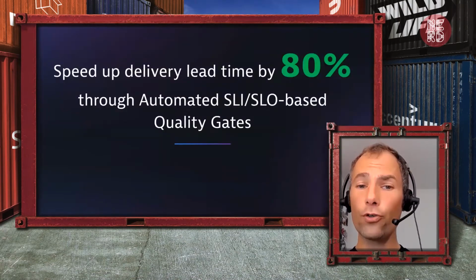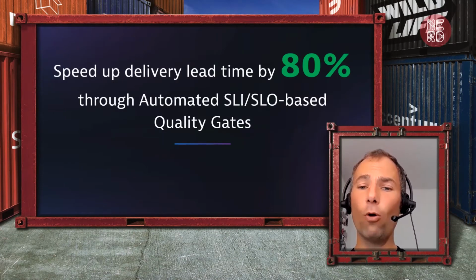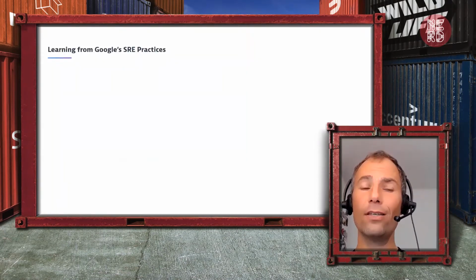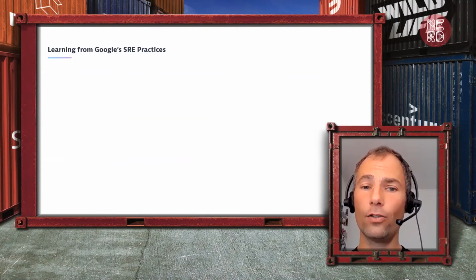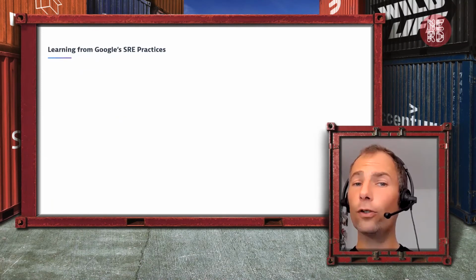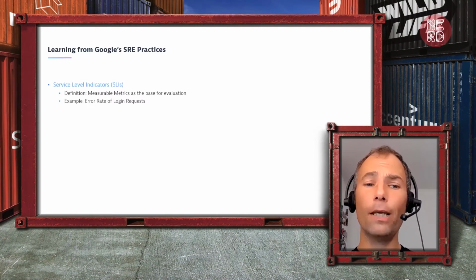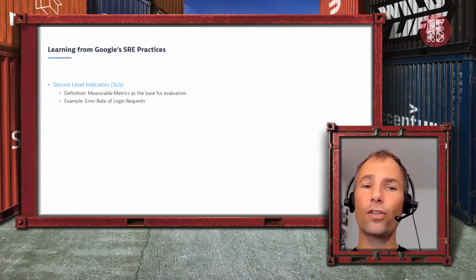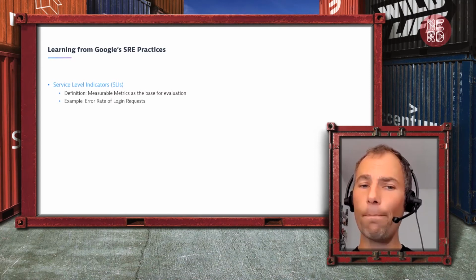So our approach now to speed this up is an SLI and SLO based quality gate approach. In case it's the first time you hear about SLIs and SLOs, I didn't come up with them. Google promoted them, even though they didn't reinvent the wheel. Basically, as part of their site reliability engineering practices, they define SLIs as something that is measurable, like the error rate of login requests, some metric that you can get.